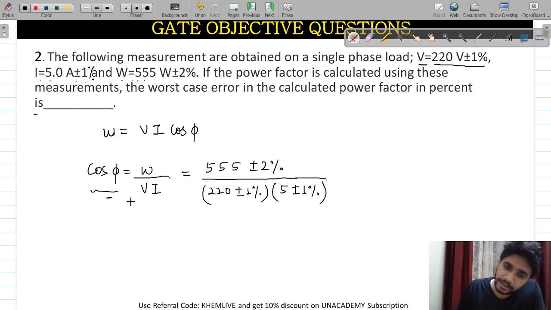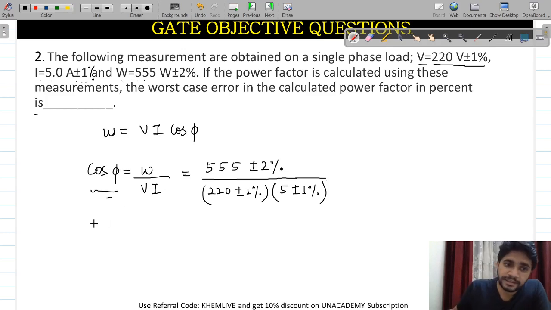In the case of divide and multiply only, the final limiting error will be the addition of all three limiting errors. This is the formula you need to remember, and it is valid only in the case of multiplication and division.